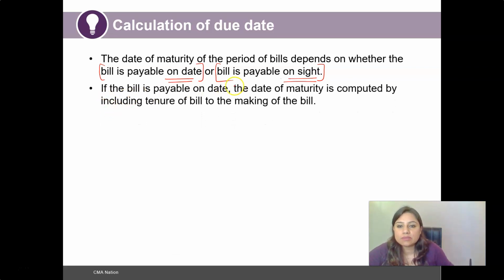In case the bill is payable on date, the date of maturity is computed by adding the tenure of the bill to the date of making of the bill.